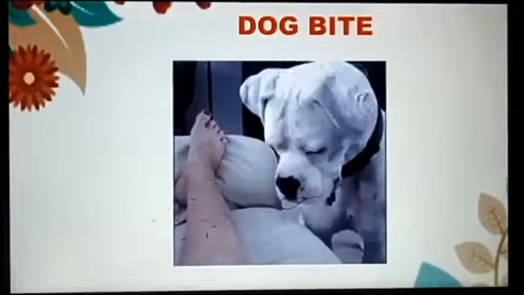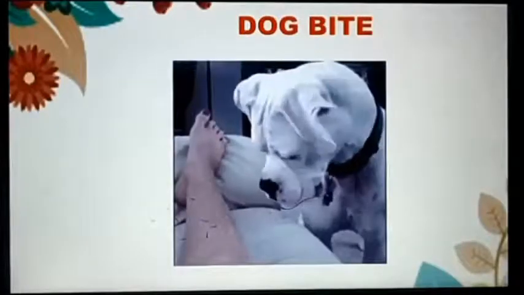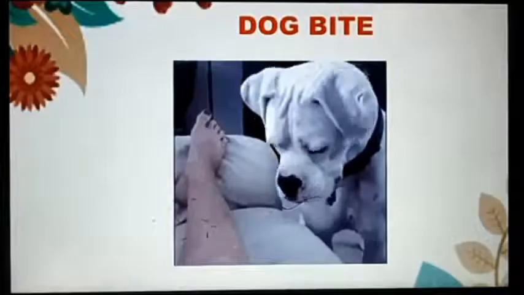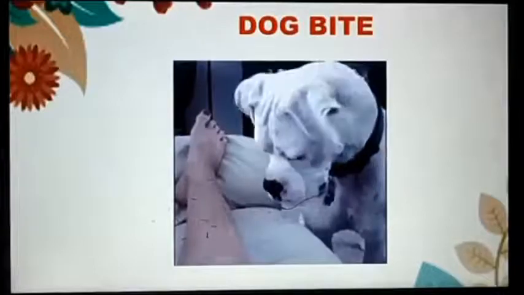Why? Because there is a virus in the saliva of animals like dogs, cats, and monkeys. So, to avoid this problem, we should do several things like wash the bitten part properly, and then the virus will not enter the body. And there will not be any germs. So washing the bitten part is very important to wash away all the germs.